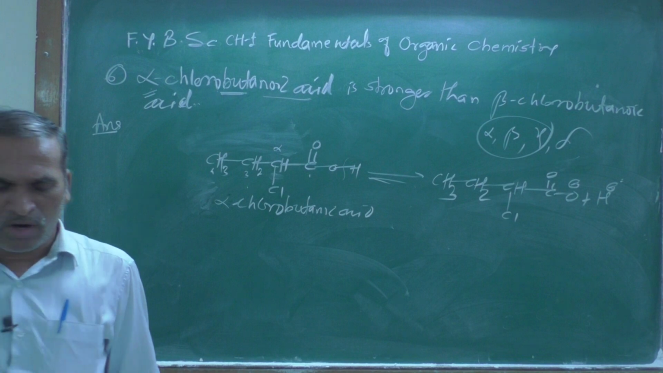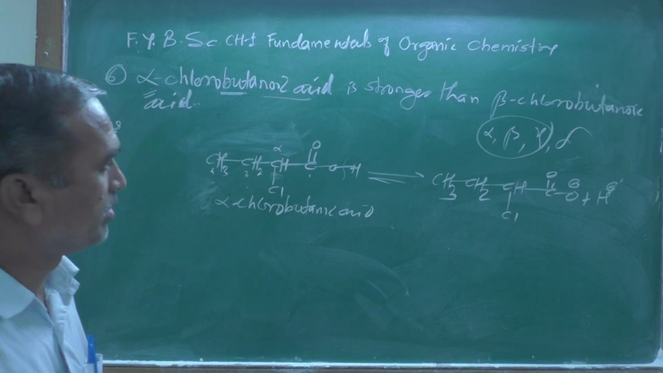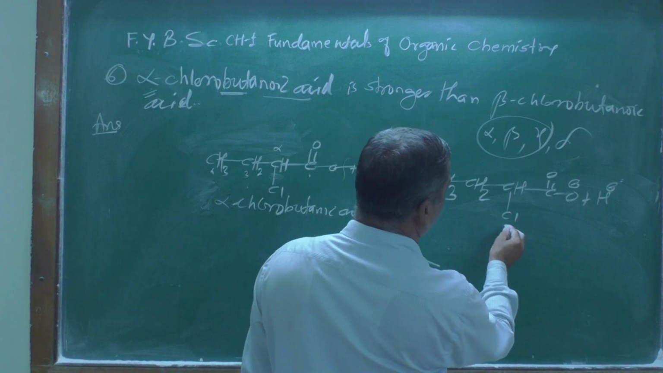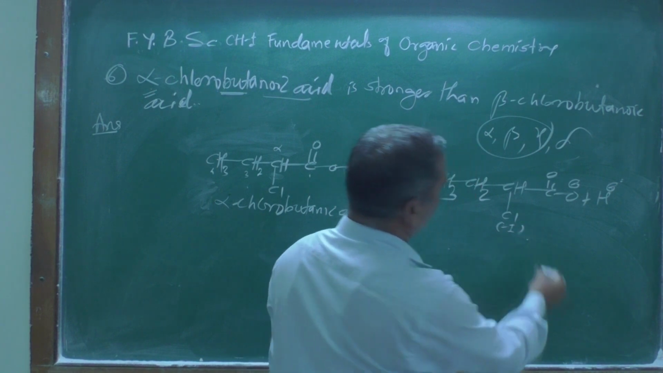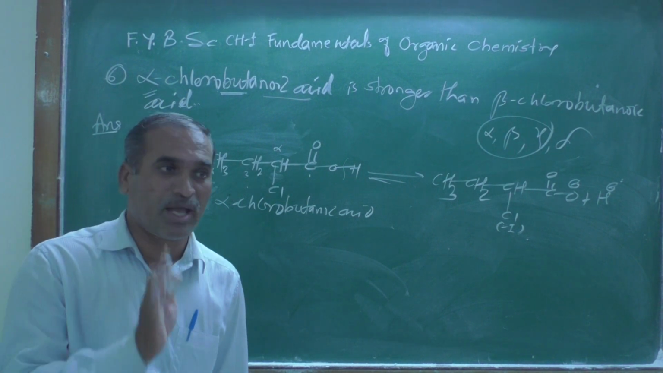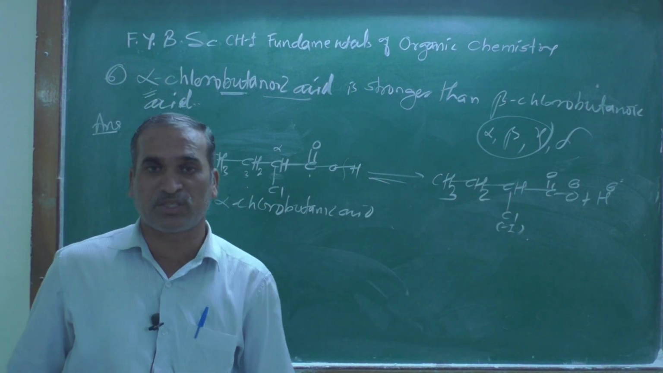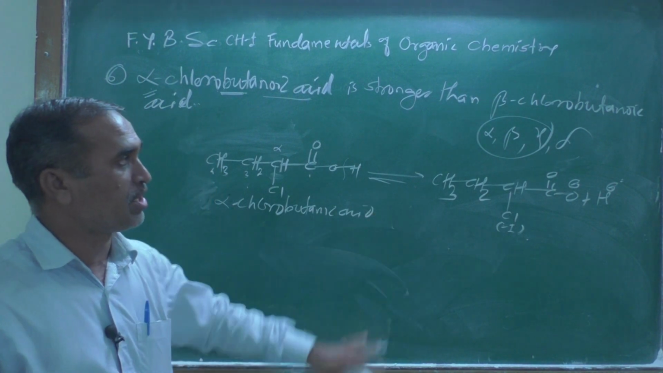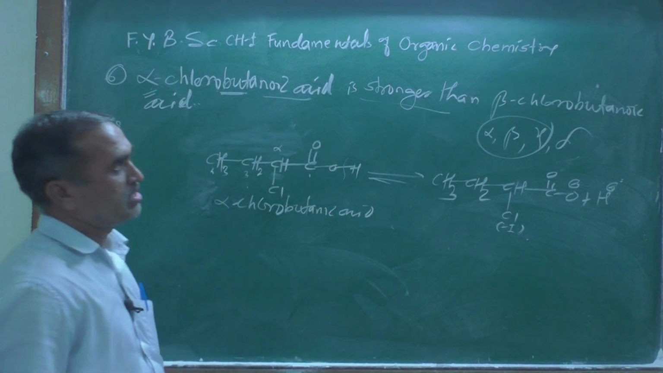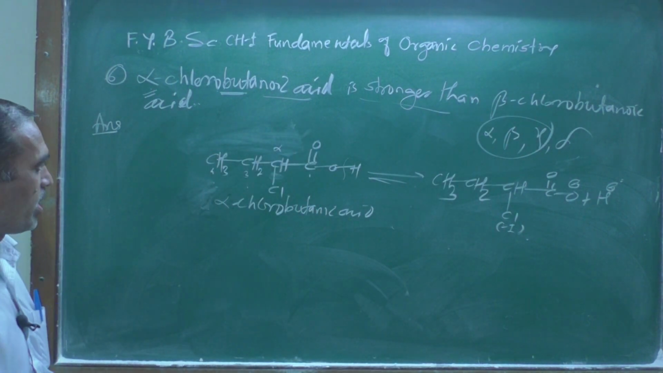Now what is happening at the alpha position? There is a chlorine atom present, and therefore it exerts a minus I inductive effect, and the minus I inductive effect stabilizes the conjugate base formed in this case, and therefore it is a stronger acid as compared to beta chlorobutanoic acid.